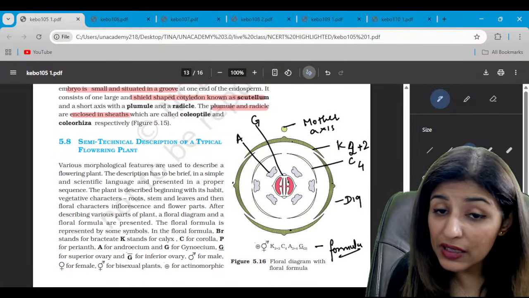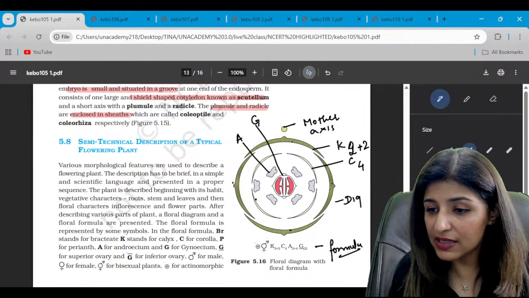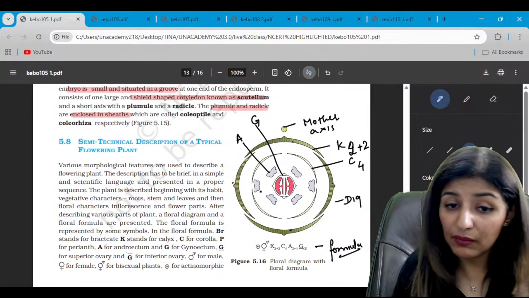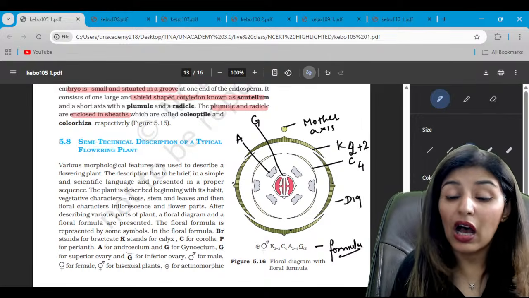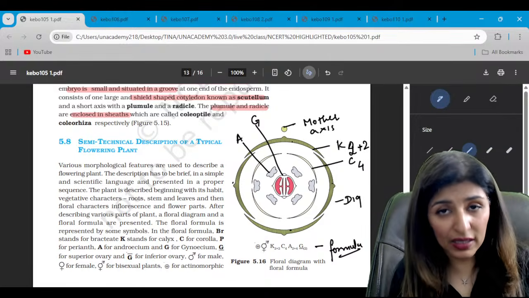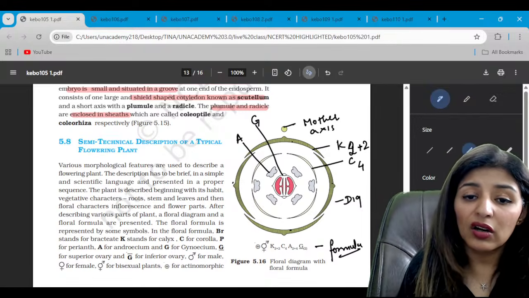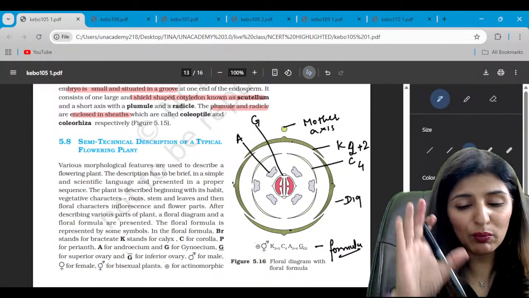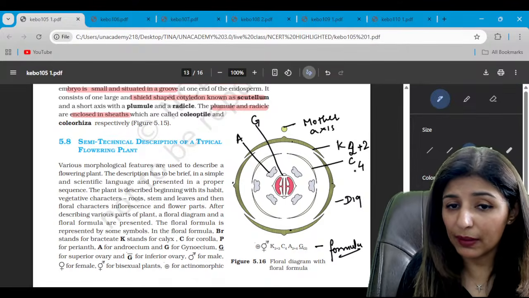Are we able to judge the estivation also from this floral diagram? Yes, the floral diagram will tell you about the estivation, how many there are and how the arrangement is. Whether fusion has occurred or not, cohesion and adhesion, everything will be depicted through the floral diagram. Is that clear?